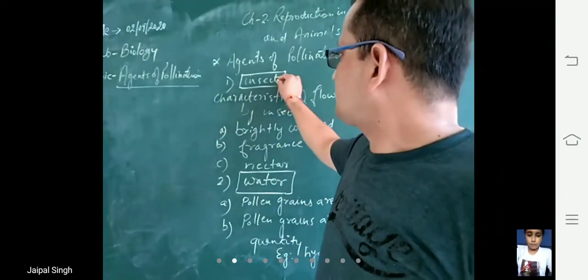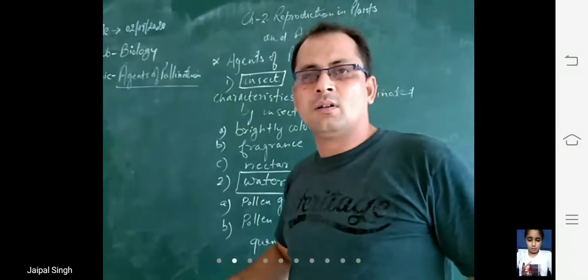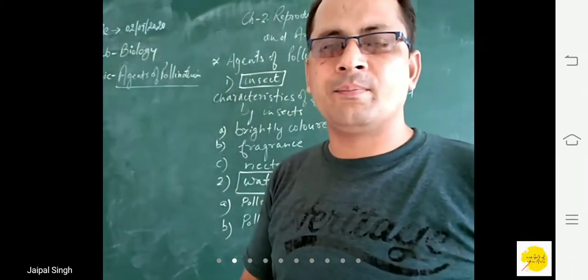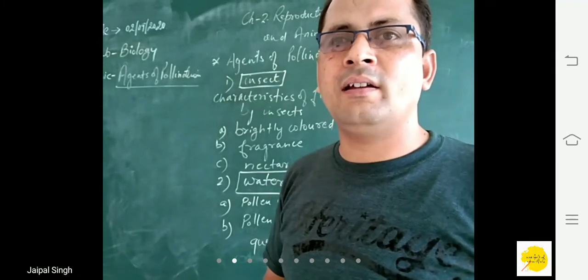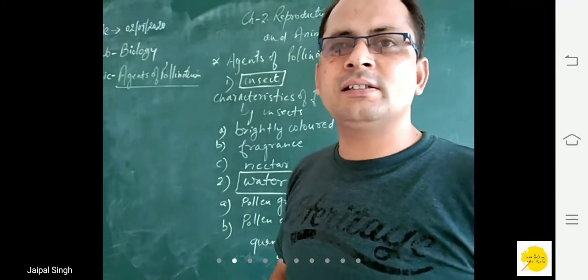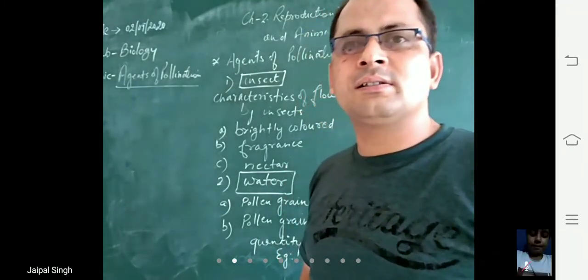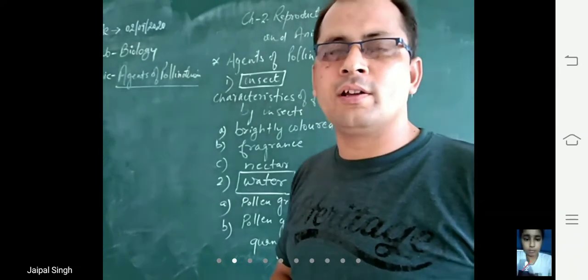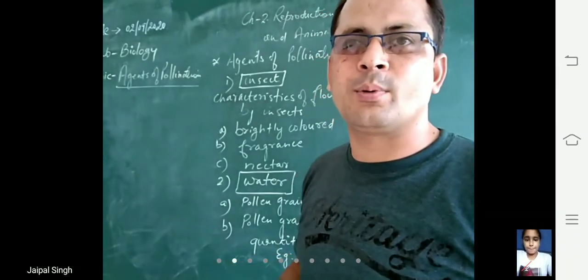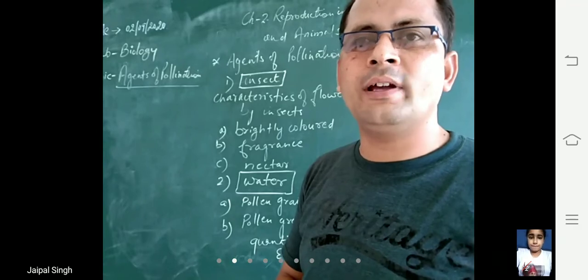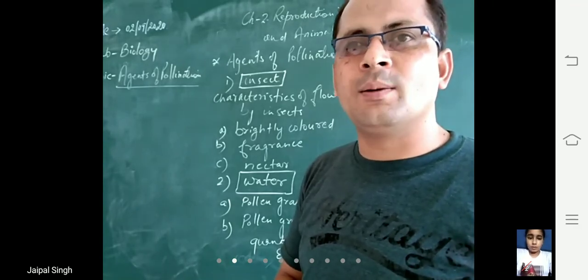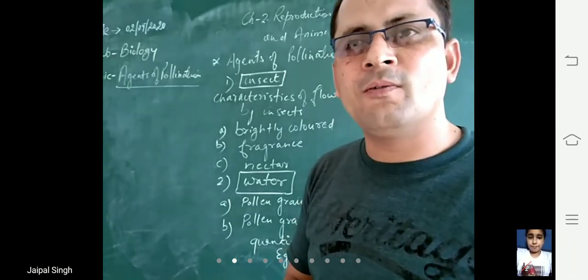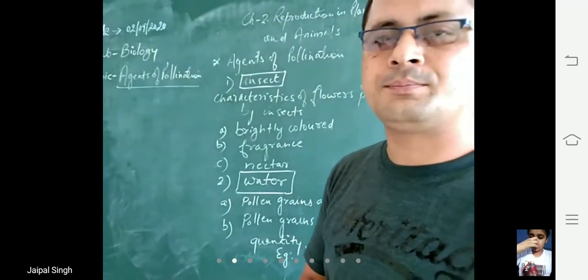First is insects, जो होते हैं कीड़े, like butterflies and honey bees. These are always an important part of pollination. How do they help? They carry the pollen grains from one flower to another flower.